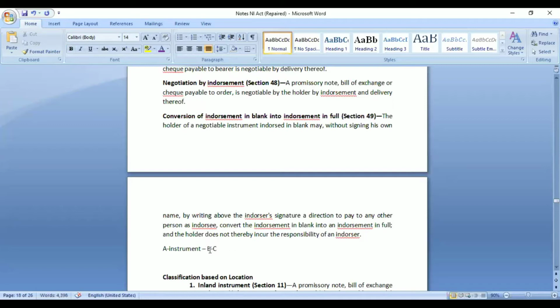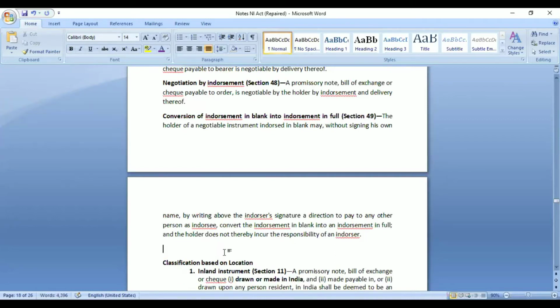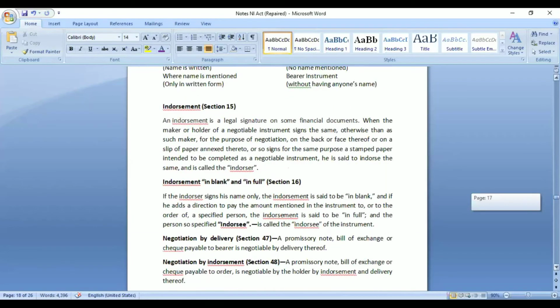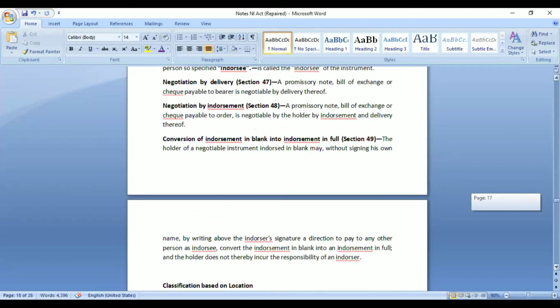So what he can do is that B can only write the name of C on top of A's signature, and the transfer will be done. So in that case, we can see that it is an endorsement in full. Why? Because we have mentioned the name of C also. That means if an endorsement is in blank, it may be converted into full also by mentioning the name of the person to whom we want to transfer the instrument. So these were some of the provisions relating to instruments in general, the types of negotiation, how it can be done, what is endorsement in blank, in full, and how it can be converted.